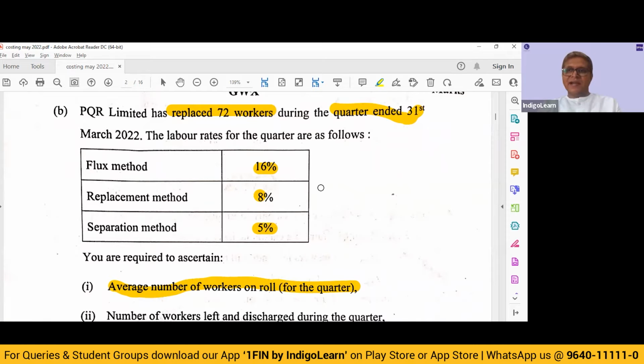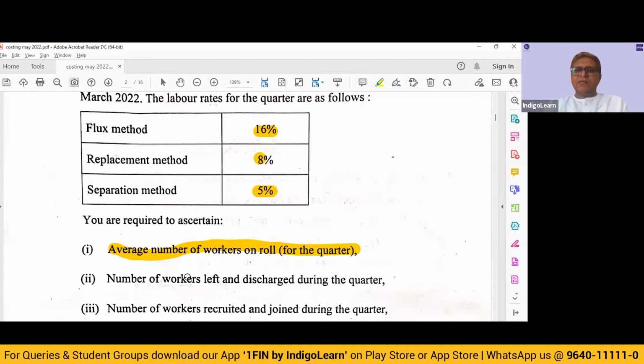So if we back calculate, if we compare 72 with 8%, we will get the average number of employees available on roll. So 72 represents 8%. How much is the average? That is a straightforward requirement that we'll be able to compute.